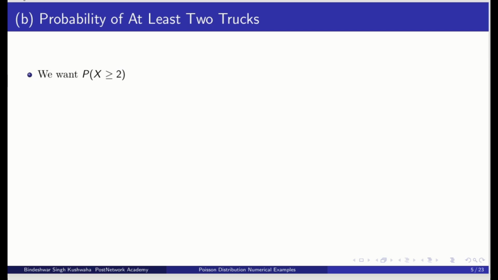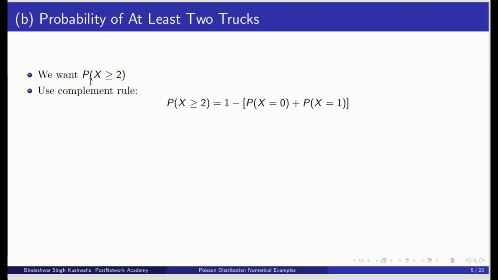Second one, probability of at least 2 trucks. So at least 2 trucks means from 2 onwards. It may be 2, 3, 4, but at least 2. So probability of x greater than or equal to 2. We can also write this expression as 1 minus the probability of x equal to 0 and 1, that is the complement of this one. So we will find out the probability when x is 0 and when x is equal to 1.